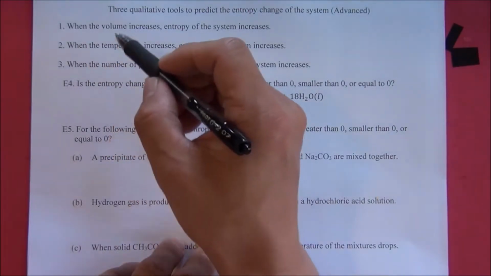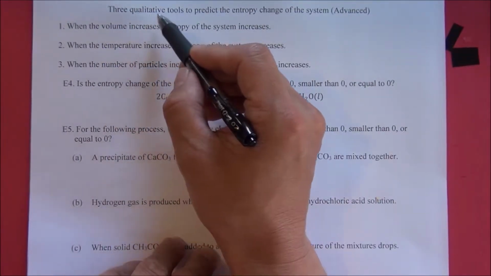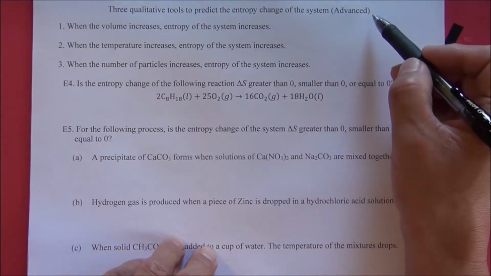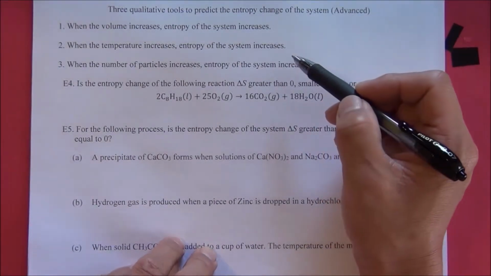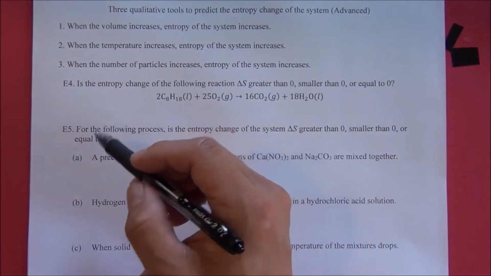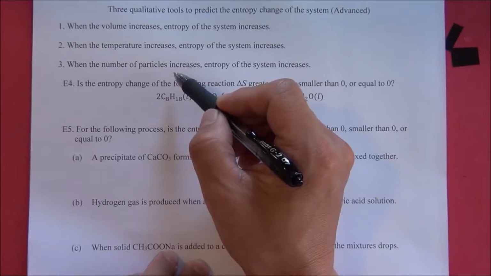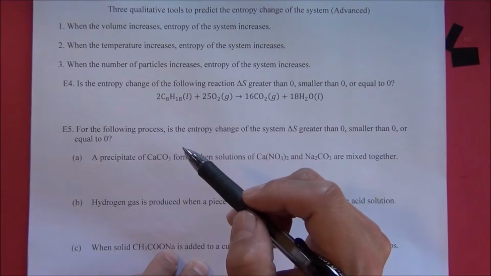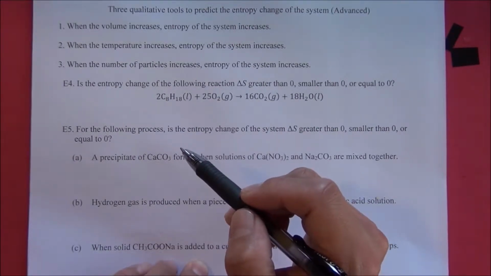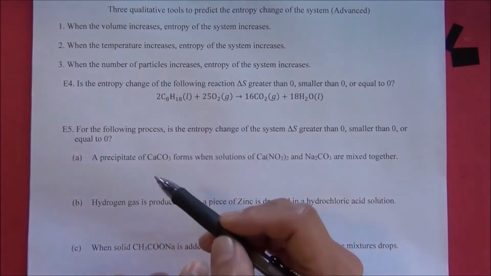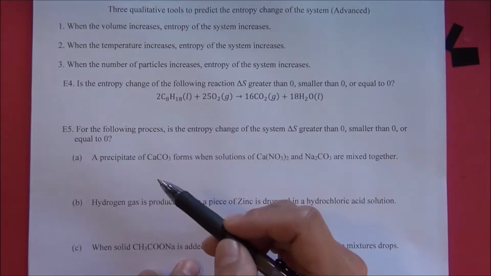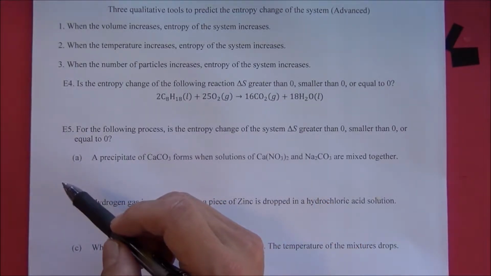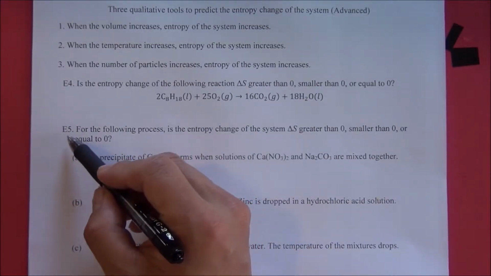Let me use more examples to illustrate how to use the 3 qualitative rules to predict the entropy change of the system. I call them advanced examples. There are 2 reasons I call them advanced examples. The first reason is that there are 2 or more factors that can affect the entropy of the system simultaneously. You have to make a choice which factor dominates, like our example number 4. The second reason is that you may need to know prior knowledge in order to answer the question properly or correctly, like our example number 5.